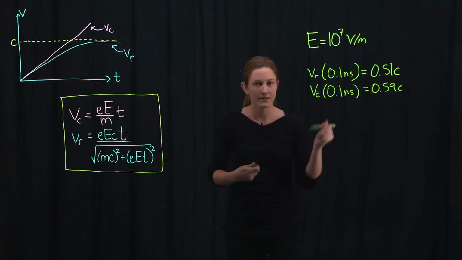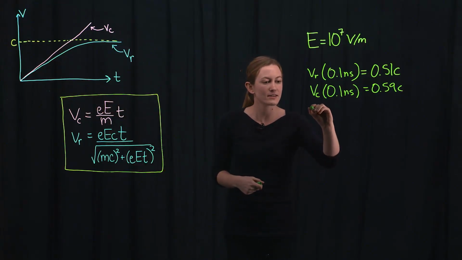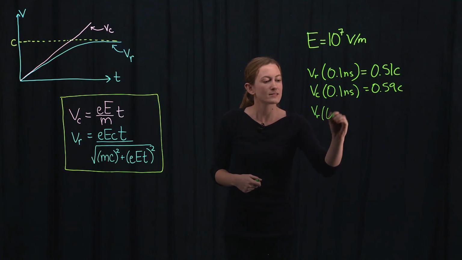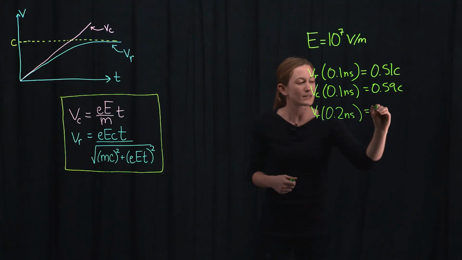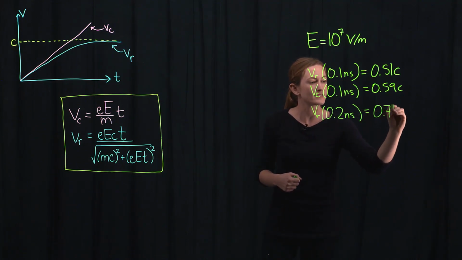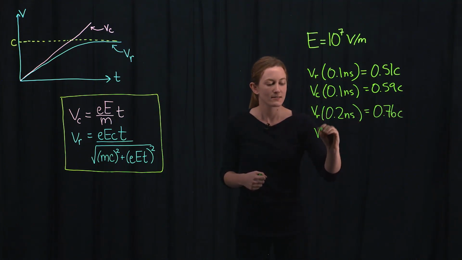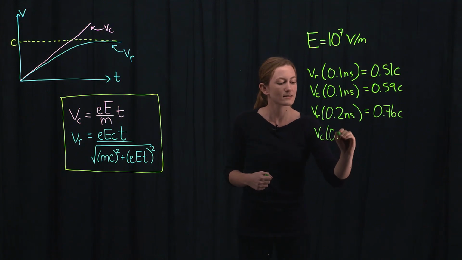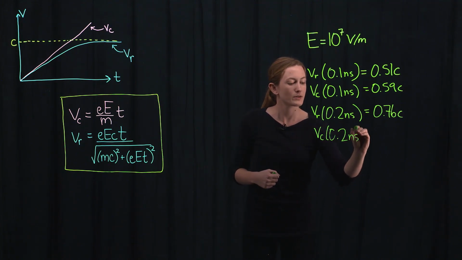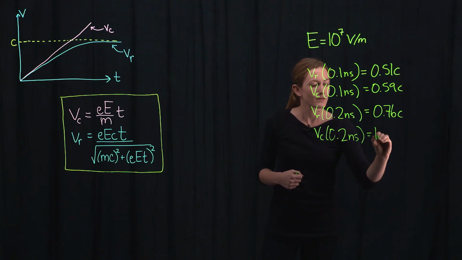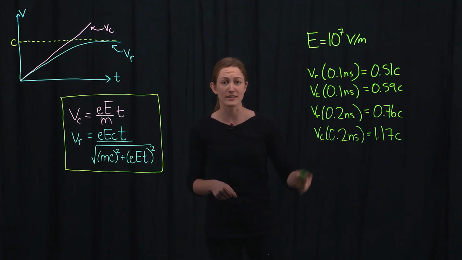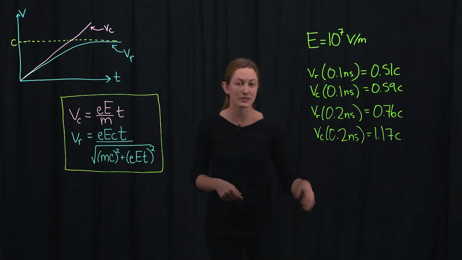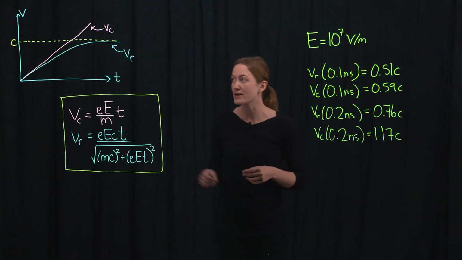However, after 2/10 of a nanosecond, relativistically, we would predict a velocity of 0.76c, while classically, we would predict a velocity of 1.17c.